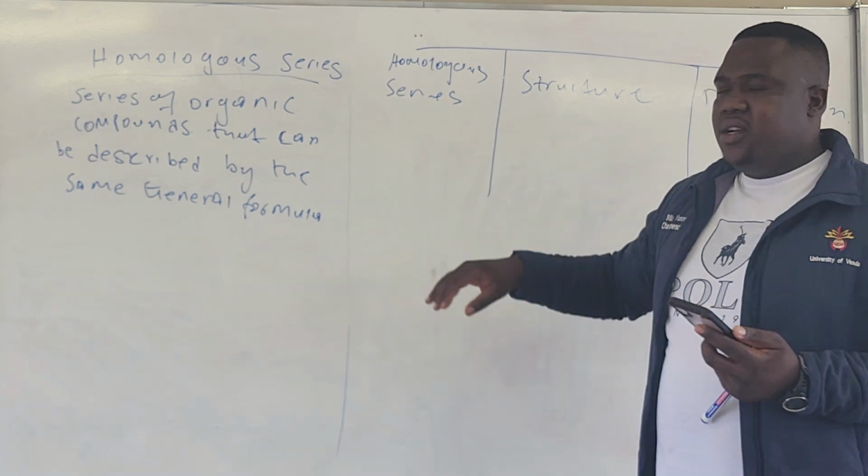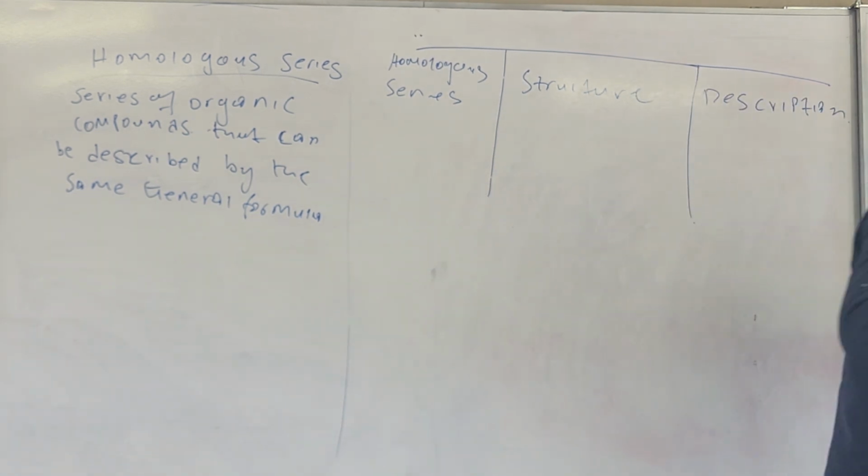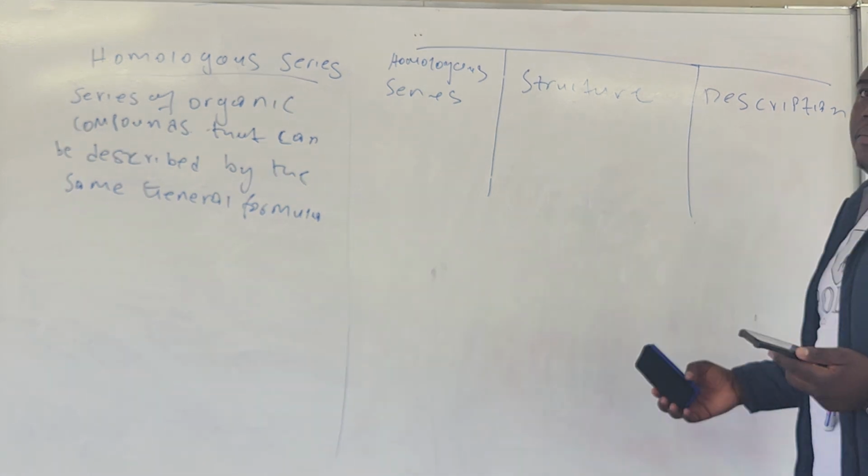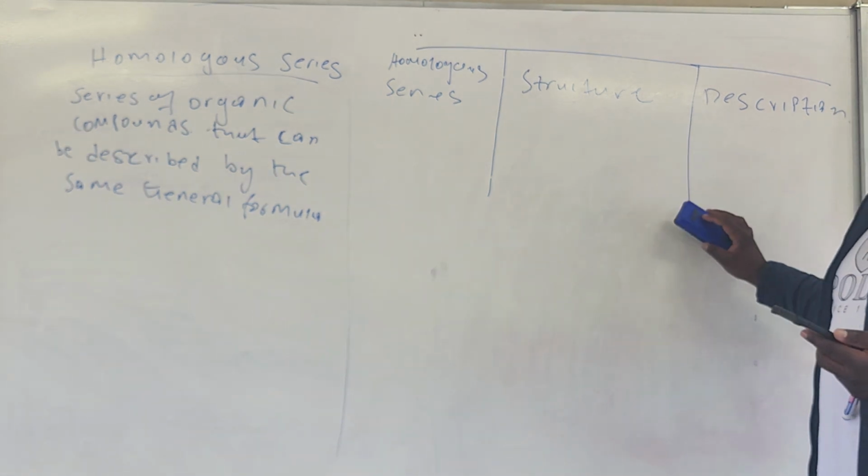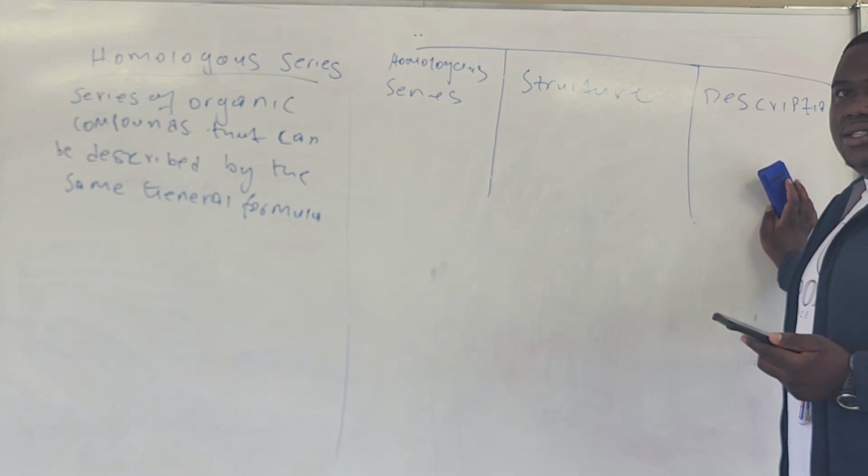You understand? But it's your choice. I usually do not do it like that, but I feel it's good when you write it like this. It makes you understand, right?